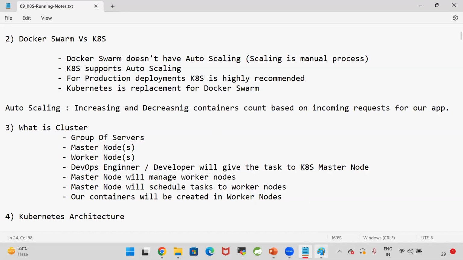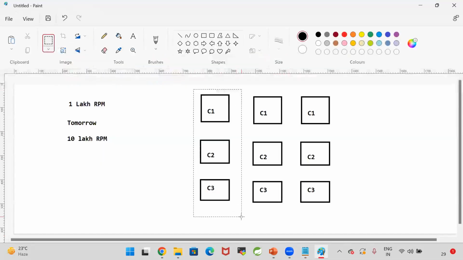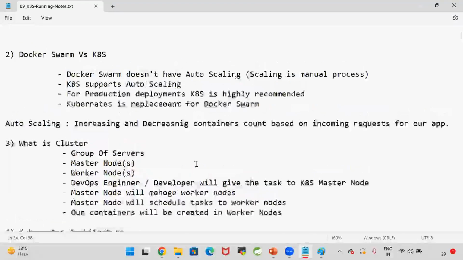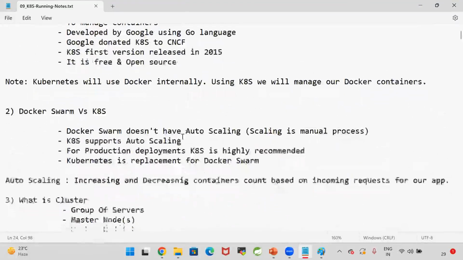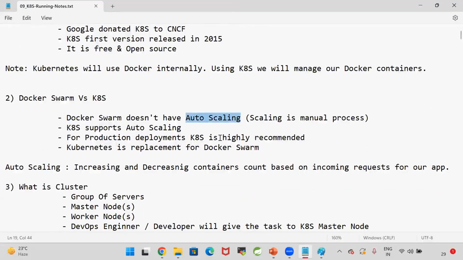If 1 lakh requests are coming, 3 containers should be available. If 10 lakh requests are coming, 9 containers should be available, like this. So here, instead of me adding and deleting the containers, my orchestration platform should have that auto scaling. Auto scaling facility is not available in the Docker Swarm.